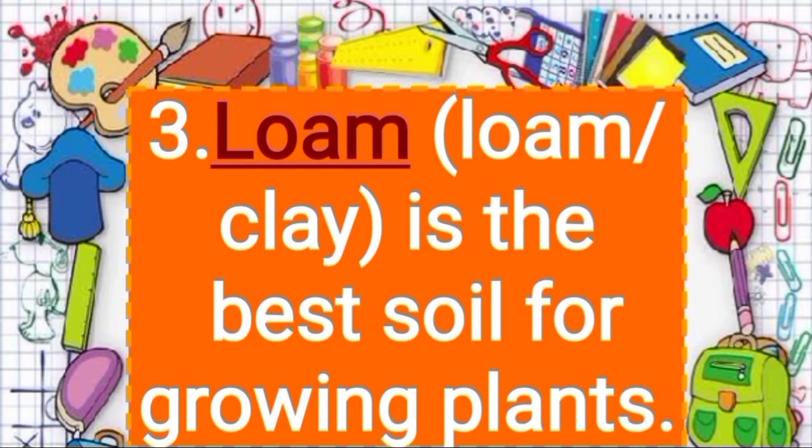So as you know, loamy soil has almost the same amount of sand, clay and silt. This soil is the best soil for growing plants and it is rich in nutrients and humus and allows water to pass through easily. So loam is the best soil for growing plants.